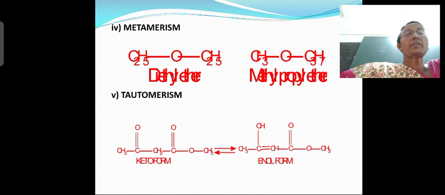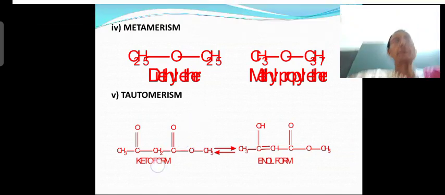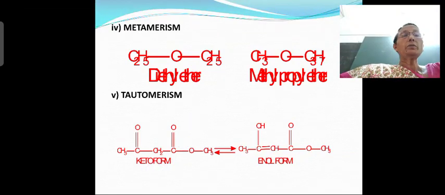So the first compound you can see is CH3COCH2COOCH3. In this compound you have two carbonyl groups, right? Or in other words, two CO groups. So this is known as the keto form. Whereas in the other form, the enol form, you can see CH3C(OH)=CH, from the CH2, one hydrogen atom has been shifted to one oxygen atom, so that you will have an OH group.